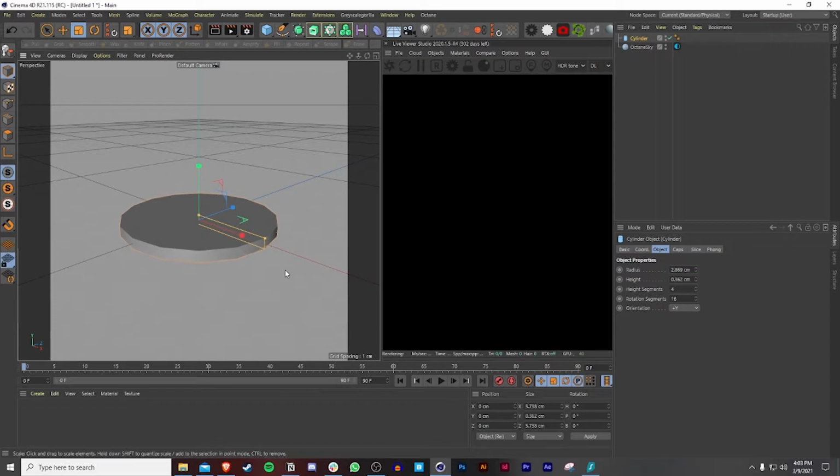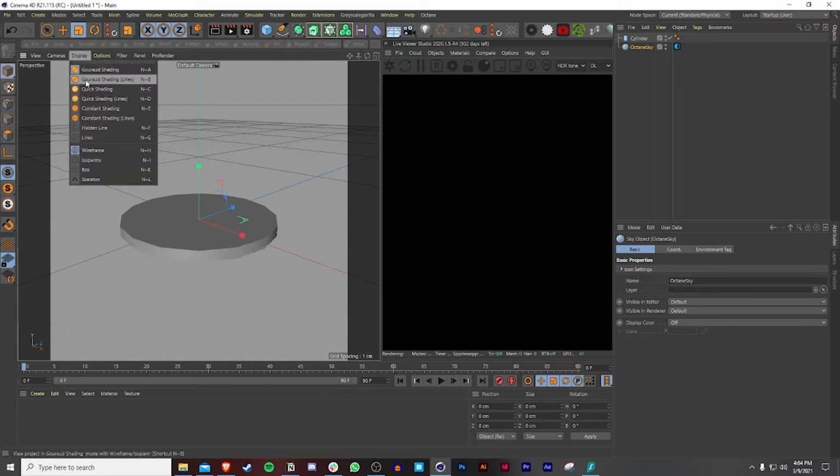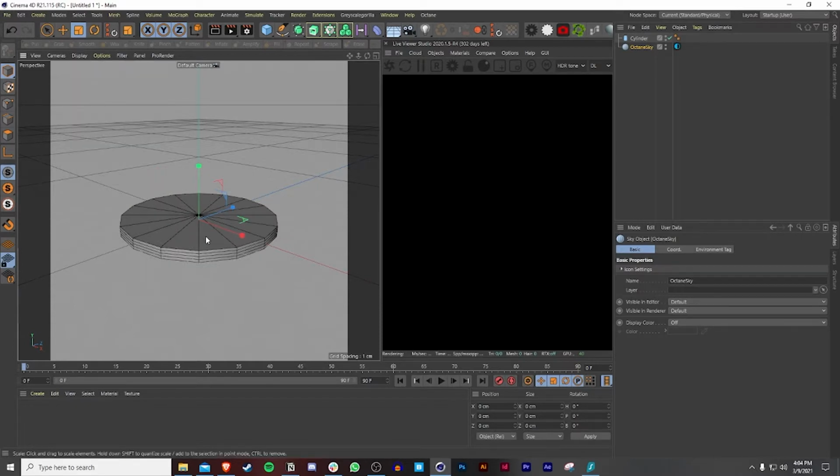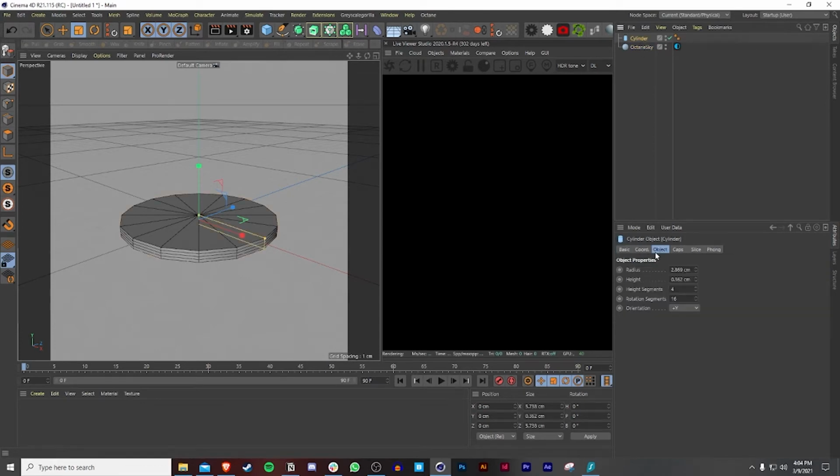So right away, when you look at this, it's really jagged, and we have to fix that. So we're going to go to Display, Gouraud Shading, so that we can see our segments and our lines and our polygons. One thing I want to do before we make this editable is go to the height segments and change that to 1. And then the rotation segments, I'm going to make it 150. You can go above 150 if you want to make it more detailed.